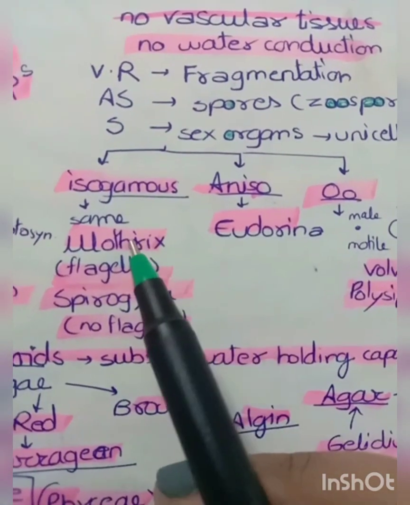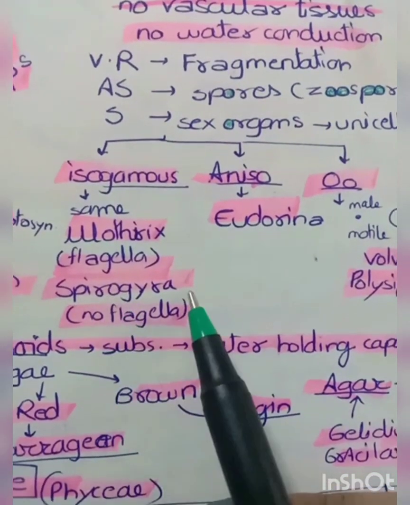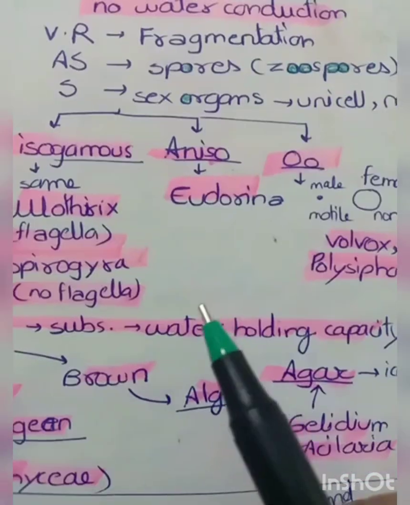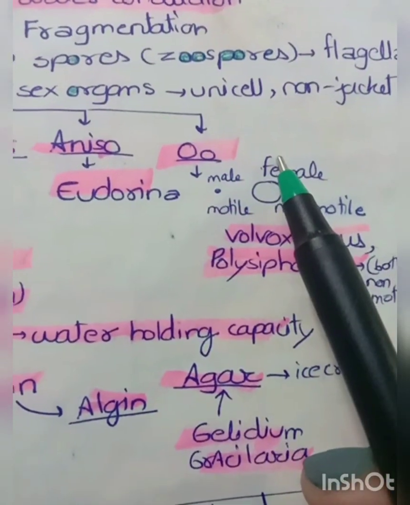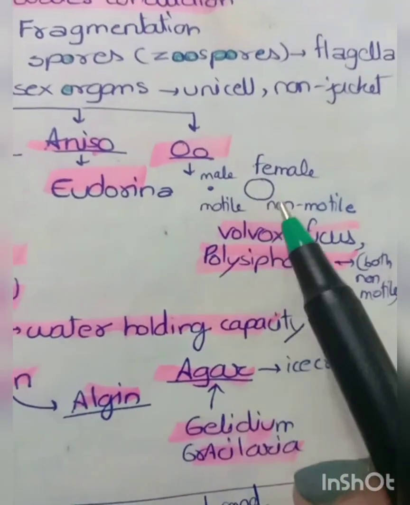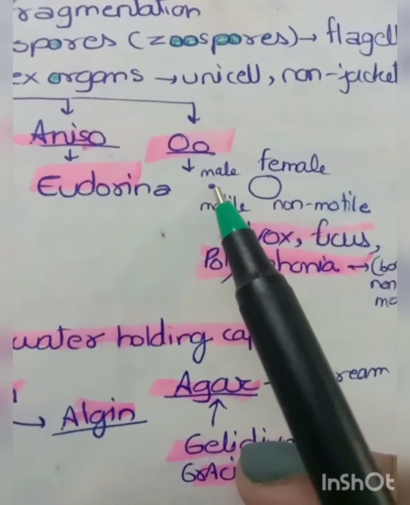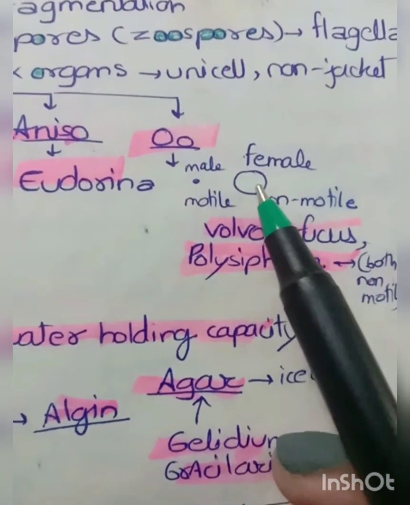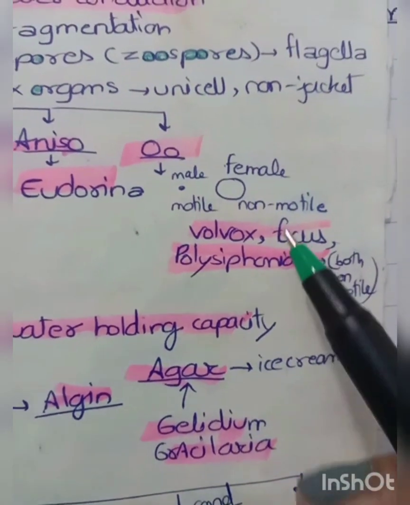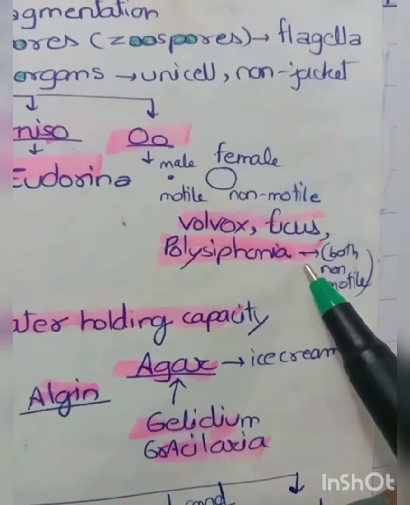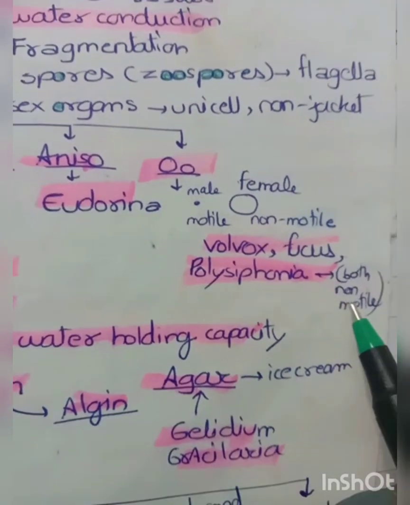So the same types of gametes fuse and show sexual reproduction. Examples of isogamous are Ulothrix, which has flagellated gametes, and Spirogyra, which has non-flagellated gametes. Anisogamous is Eudorina. In oogamous type of sexual reproduction, the males are usually motile and smaller in size, and the female is food laden, hence larger in size and non-motile. Examples are Volvox, Fucus, and Polysiphonia. Polysiphonia is an exception, as it has both non-motile gametes.